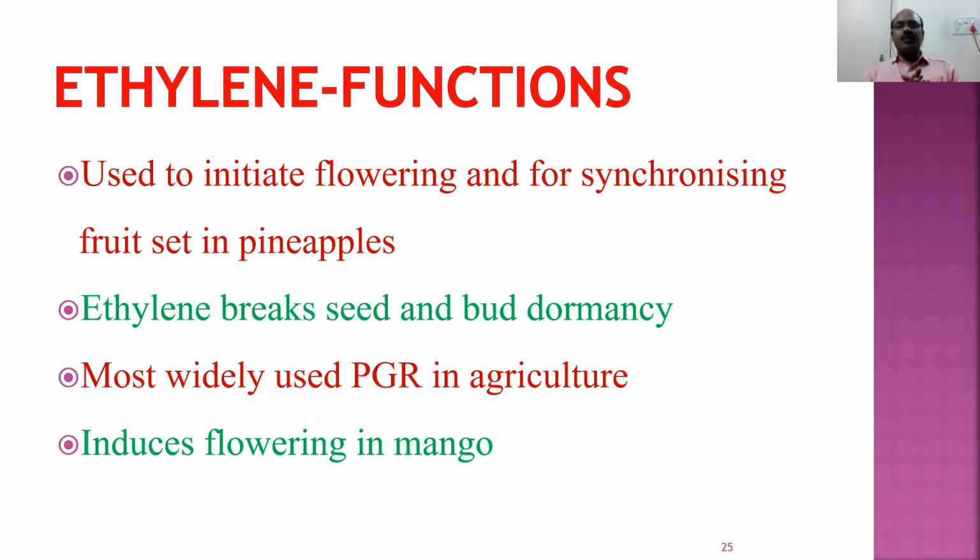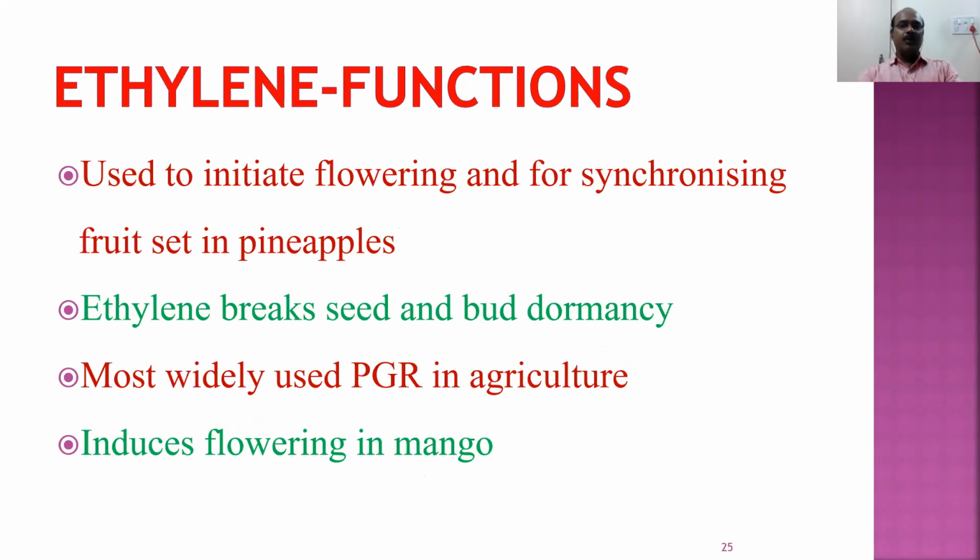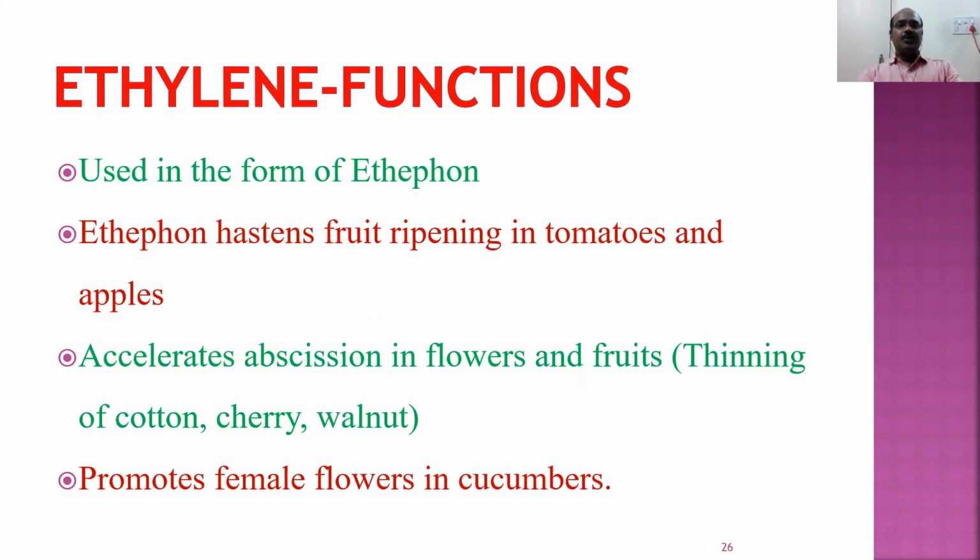Ethylene is the most widely used plant growth regulator in agriculture. It is also responsible for flowering in the mango plantation. So generally, commercially, it is used in the form of ethophan. Ethophan is the commercial form of the ethylene. It enhances the ripening of fruits in tomatoes and apples.